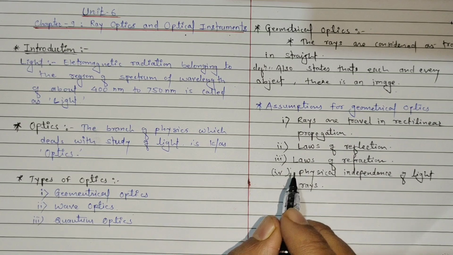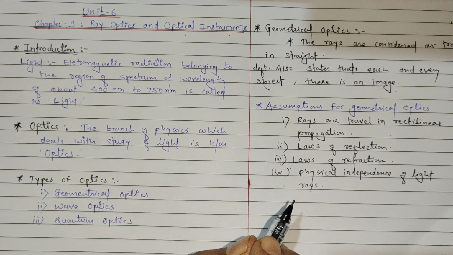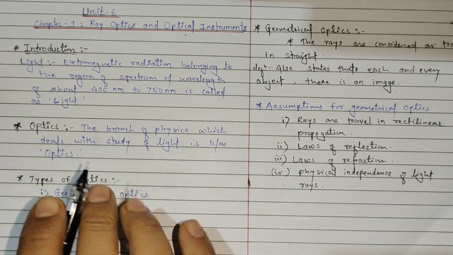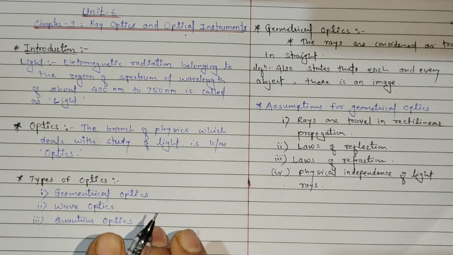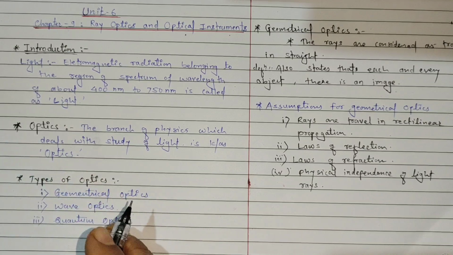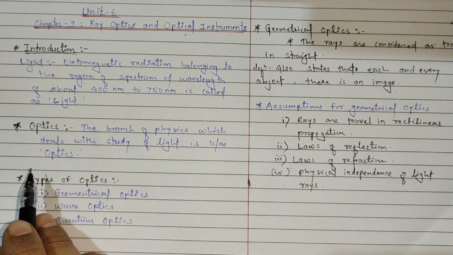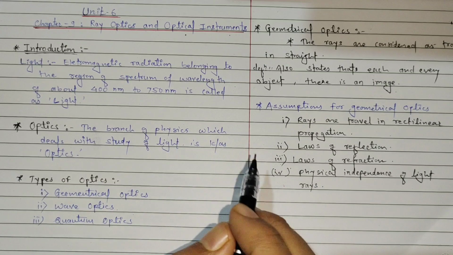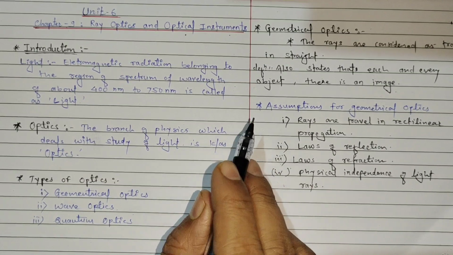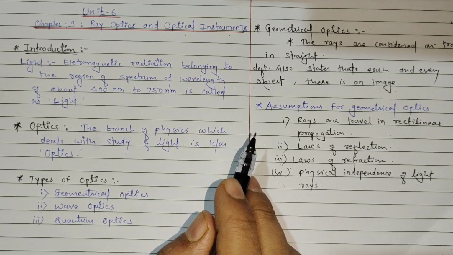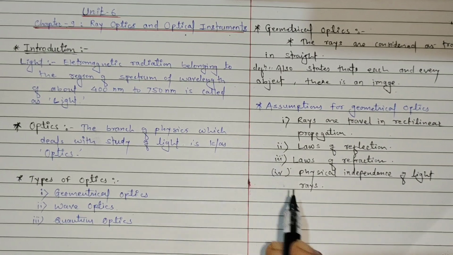Okay, so these are some assumptions for geometrical optics. This is overall an introduction part of this lesson. Basically, we have already considered the introduction here, what we mean by optics and their types. Okay, and we are going to study geometrical optics in this chapter, so we have also considered the basics of geometrical optics.